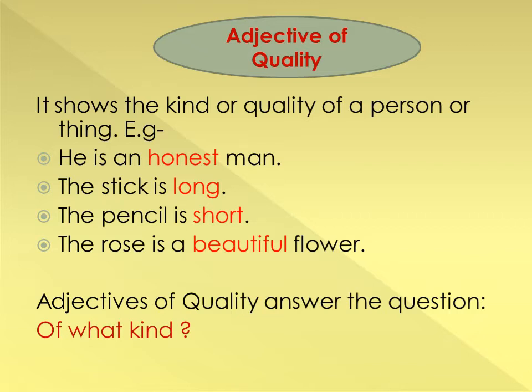First, adjective of quality. It shows the kind or quality of a person or thing. Example: he is an honest man. The stick is long. The pencil is short. The rose is a beautiful flower. So here you can see that the highlighted words are giving the description of a person or thing.